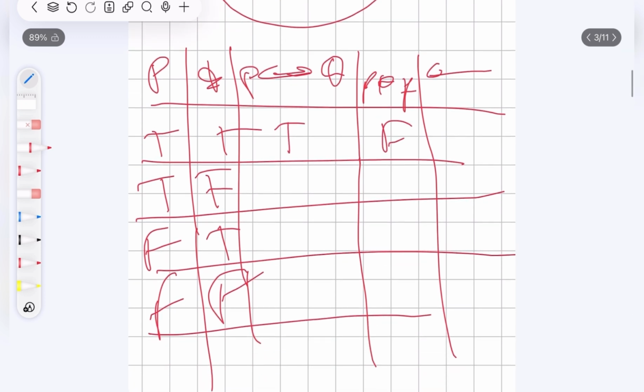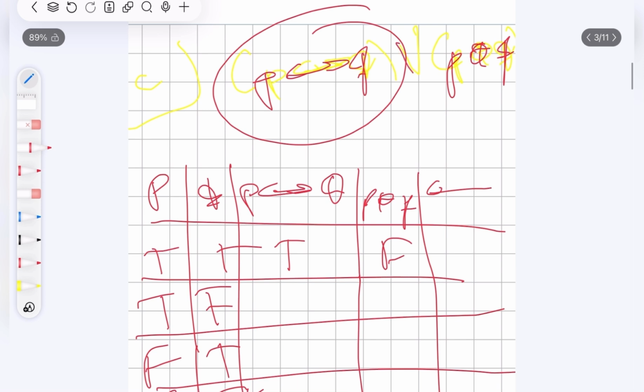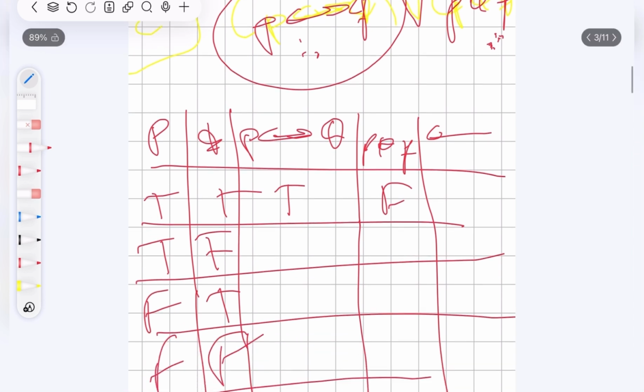Okay, so if they are both true, we know that this is true and this is false. Notice that they will always be opposite, without doing anything else. If someone just looks at it, this is the opposite of this. So this or this will always be true, because always one of them will be true. If this is true, this is false. If this is false, this is true. So there's always only one of them that will be true.